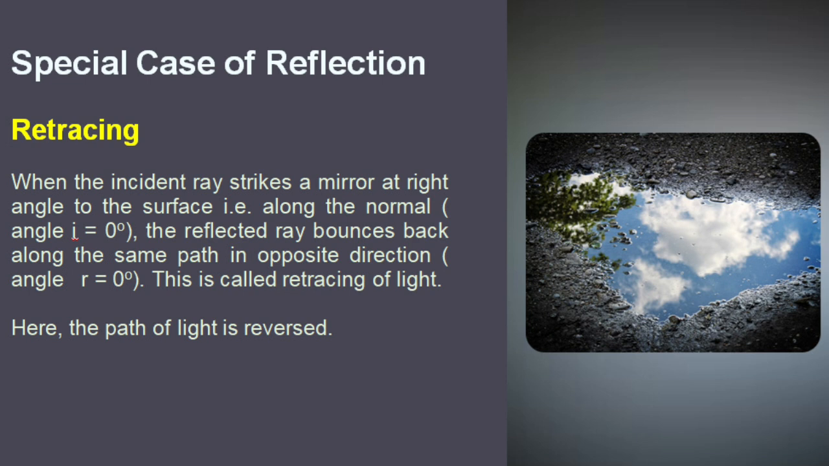Here's a special case of reflection, that is retracing. When the incident ray strikes a mirror at right angles to the surface, that is, the incident ray is along the normal, it means the angle of incidence is equal to 0 degrees. Then the reflected ray bounces back along the same path but in the opposite direction. That is, the angle of reflection becomes 0. This is called retracing of light. In retracing, the path of light is reversed.